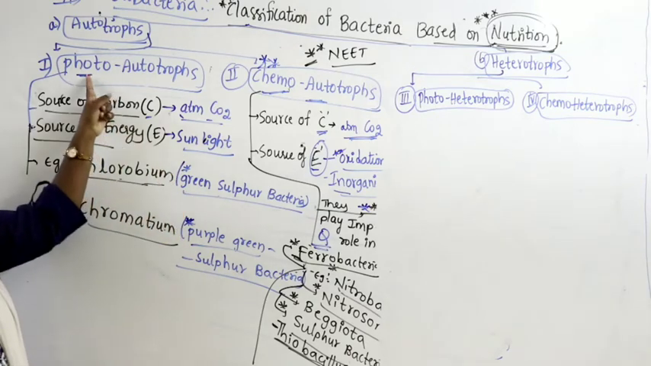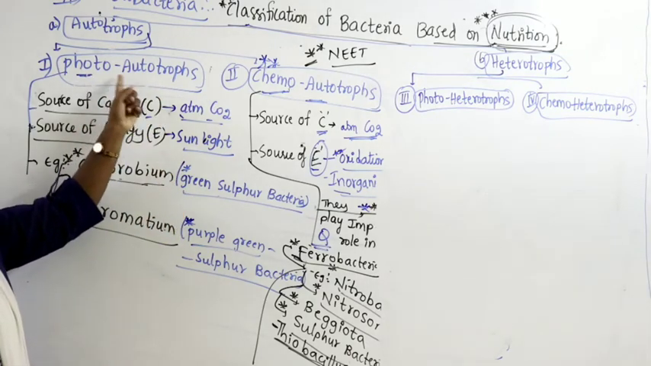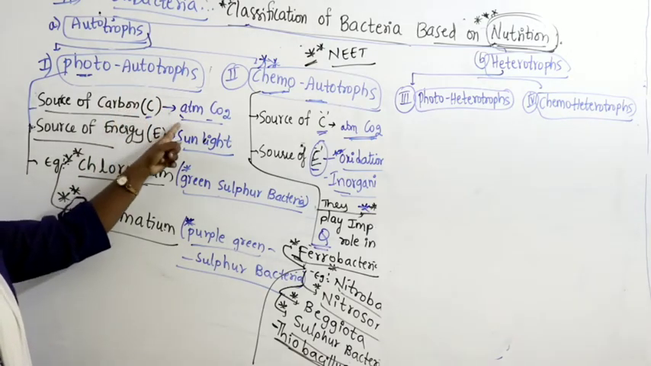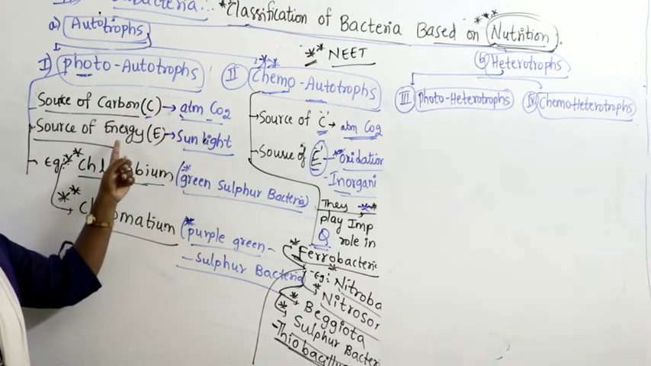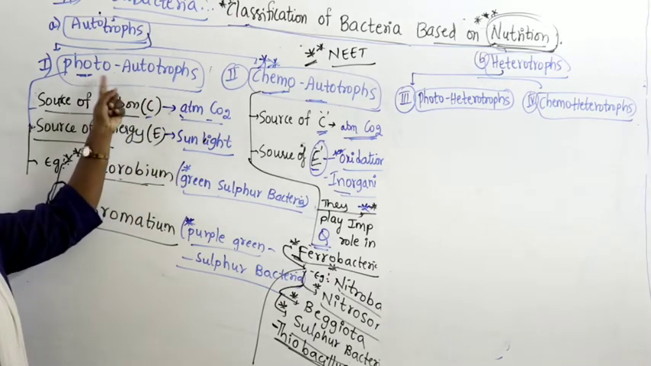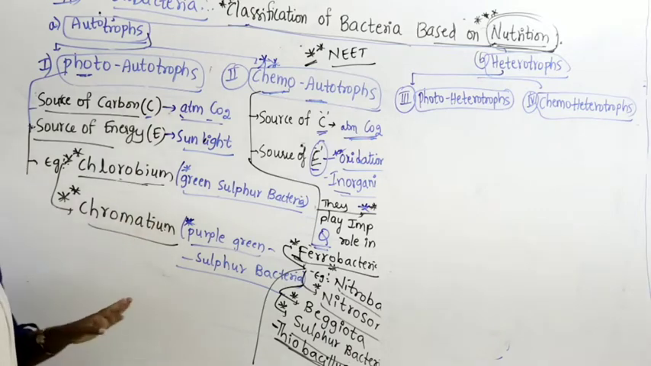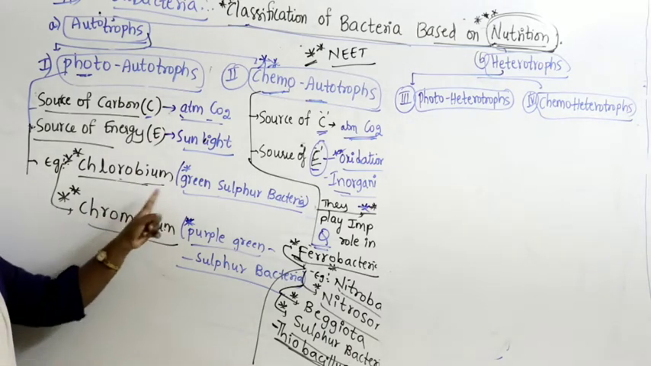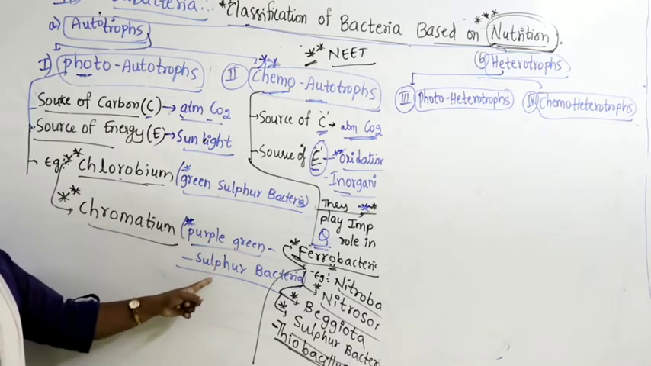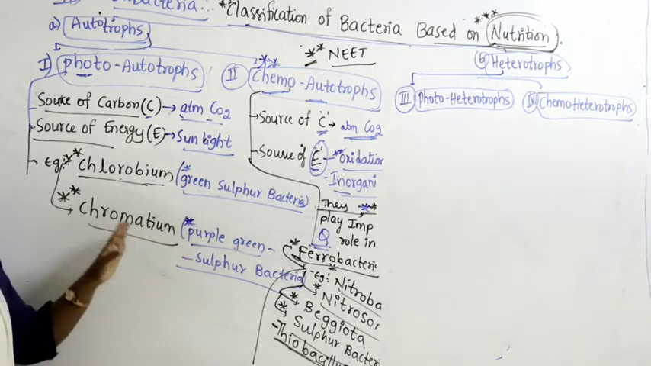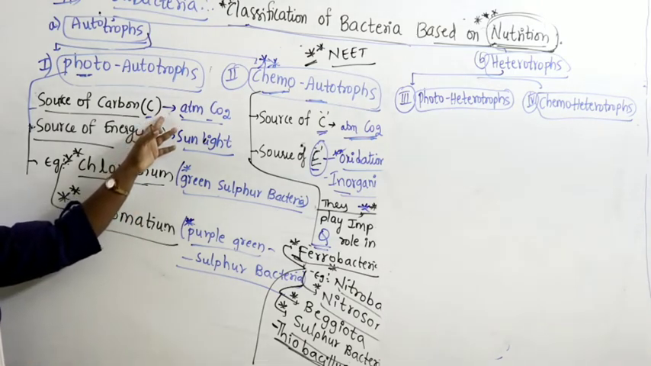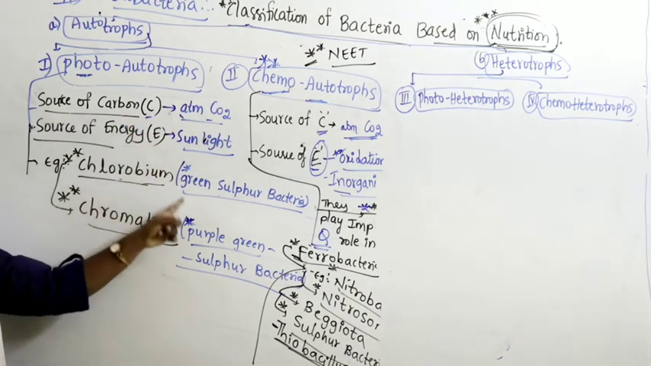What's the first one? Photoautotrophs. What are photoautotrophs? They depend on source of carbon from atmospheric carbon dioxide and they take energy from sunlight. They prepare their own food, that's why they are called photoautotrophs. What are the examples? Chlorobium, it's commonly called green sulfur bacteria. Chromatium, purple sulfur bacteria. Classification is very important. See from where they get carbon, see from where they get energy